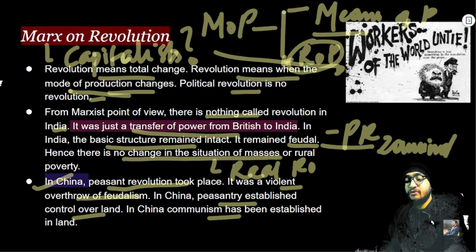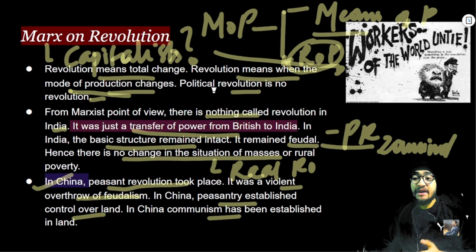So the two things that we need to keep in mind is, according to Marx, the revolution is basically the violent overthrow of the mode of production, right? He was not bothered about the political revolution or social revolution. He propounded the idea that once the economic revolution takes shape, the entire system will follow on, because it is the basic pedestal upon which the other institutions have been built, as we have discussed in the theory of society in the previous lecture.